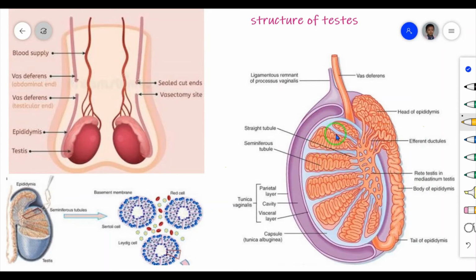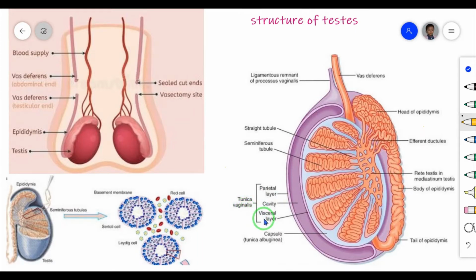Each testis is covered with a layer of fibrous tissue called tunica albuginea, also known as the capsule. The next region is the tunica vaginalis. Here also three areas are present: the parietal layer, the cavity, and the visceral layer. In between the parietal and visceral layers, the space is known as the cavity. So the second one is tunica vaginalis.